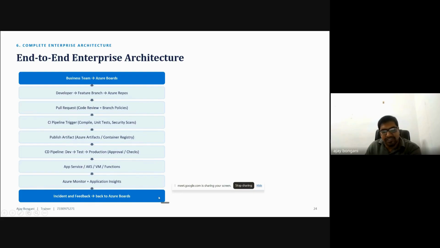The QA environment is also required, and based on that, we can set up the other things. So this is the end-to-end enterprise architecture. Wherever you join or go, if you give this information to the interviewer, they can easily identify that this person has genuinely worked on an end-to-end setup.